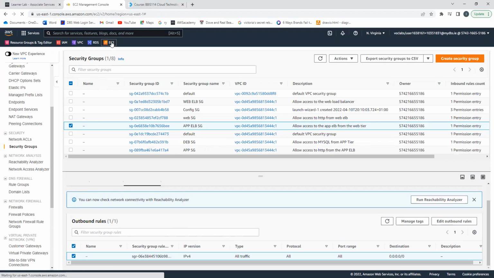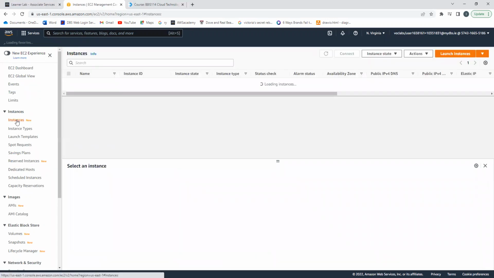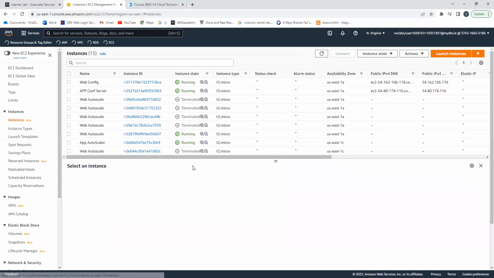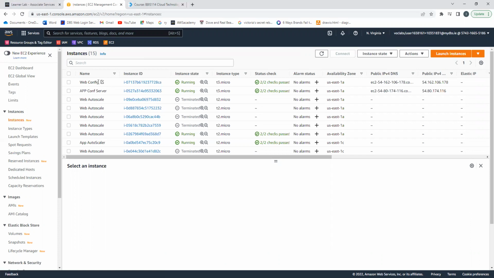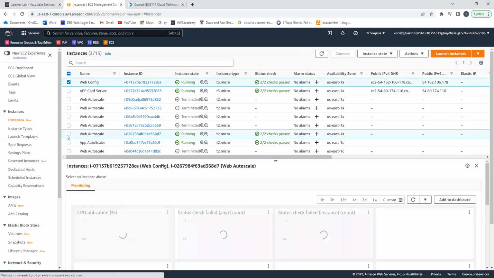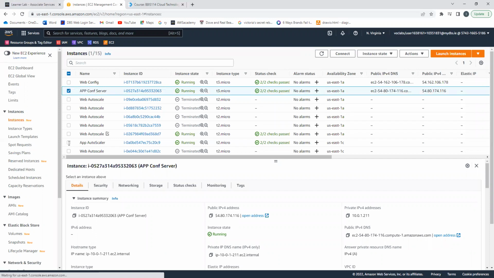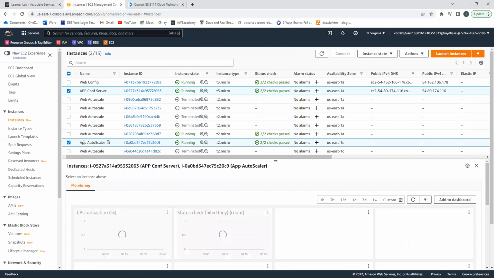In our EC2 then, we launched our instances. We have 2 for our web autoscale, web config, and 2 for our app config, config server, app autoscaler.